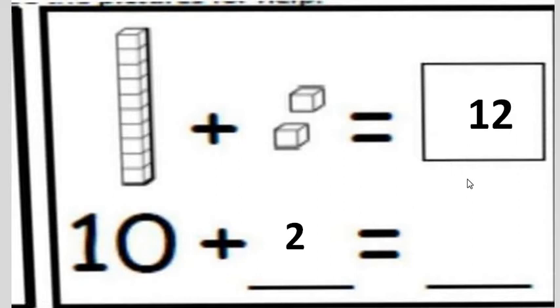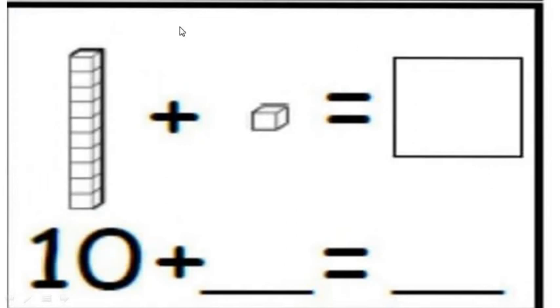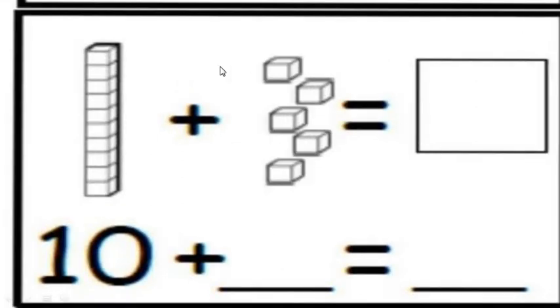Let's see some more examples. Look, this is the building of 10 blocks. And we have to add 1 more to it. 10 plus 1. At the end, what will we get? 10 and 1, 11. Understand? Okay.